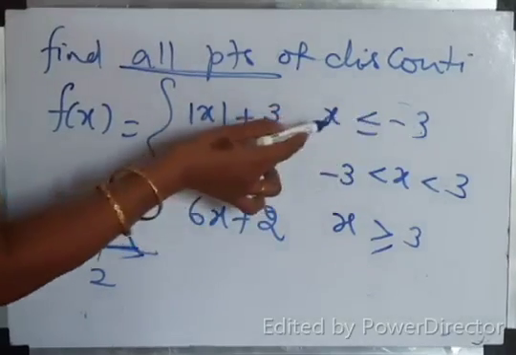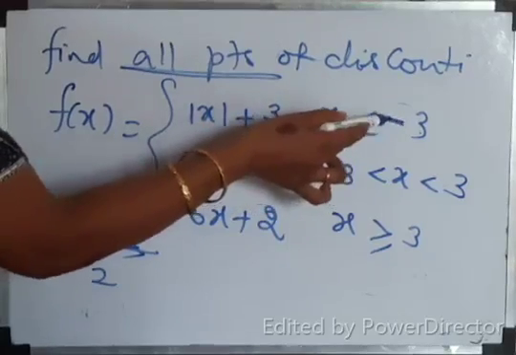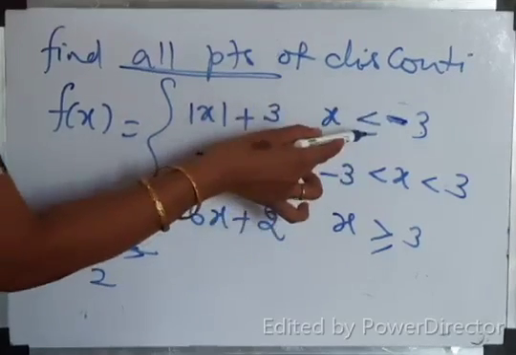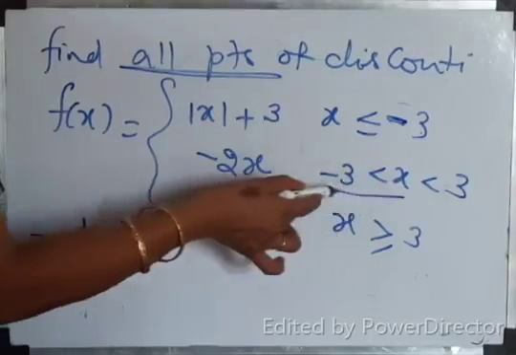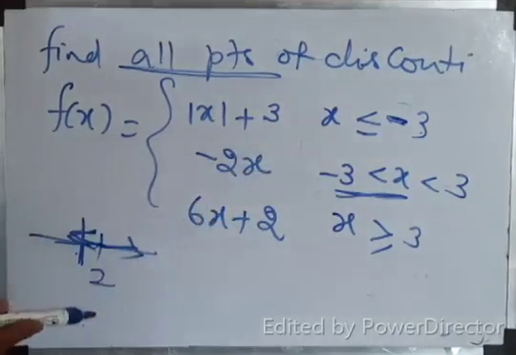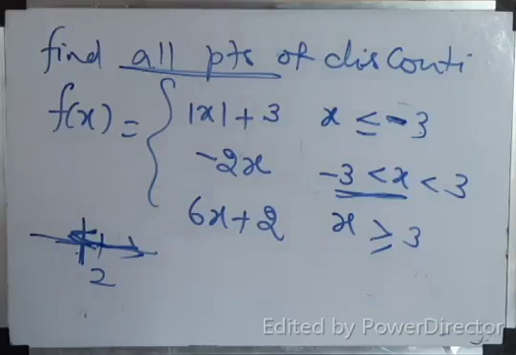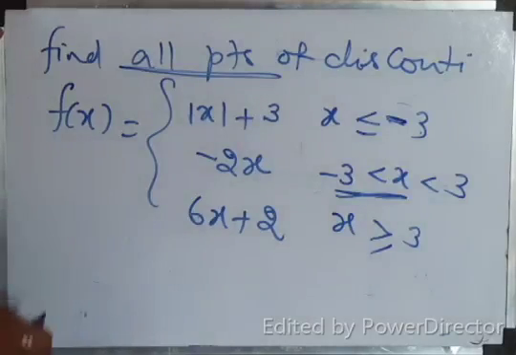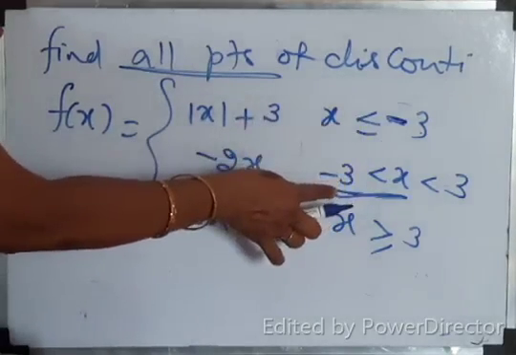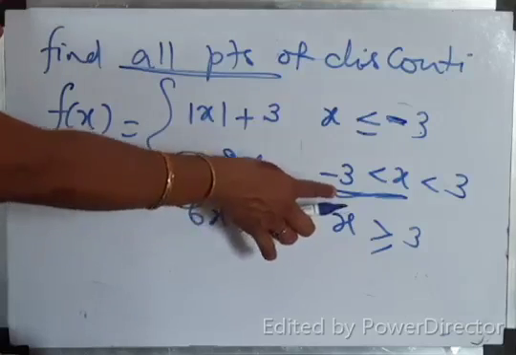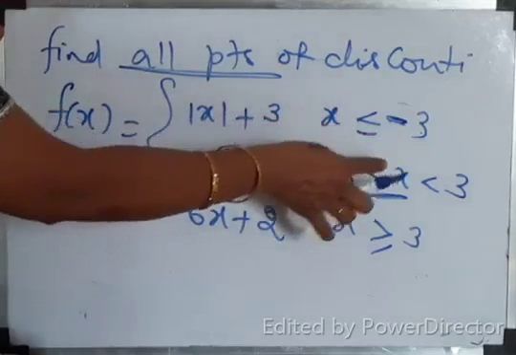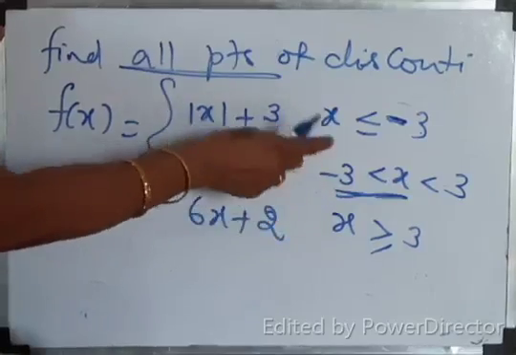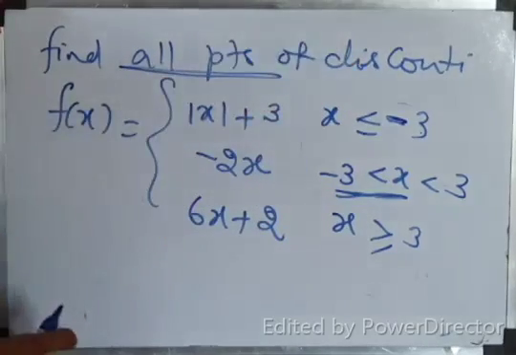Less than minus 3 is there, the point x equal to minus 3 is also there, and greater than minus 3 is also there. So, I can discuss the continuity at the point x equal to minus 3.